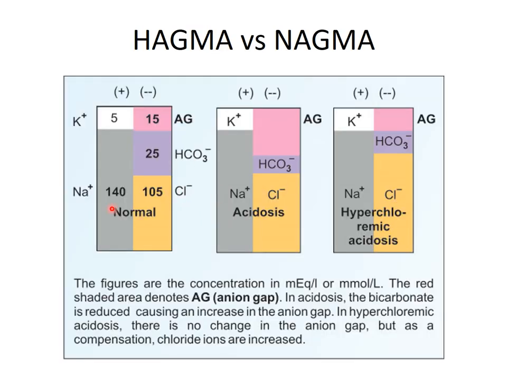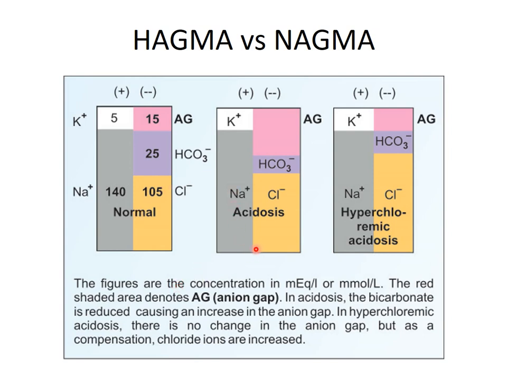Again, this is a graphical presentation of high anion gap and normal anion gap metabolic acidosis. This is the normal level, normal pH. Normal sodium is about 140, normal potassium is 5, normal chloride is around 105, bicarbonate is 25, and the normal anion gap is 15, as given here. This is known as a Gamblegram. So this is the normal condition.